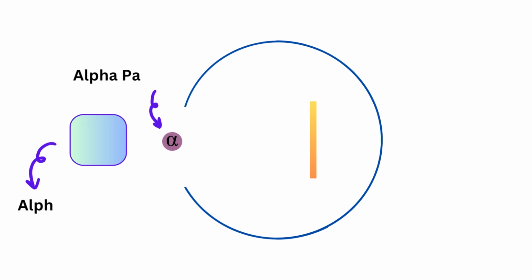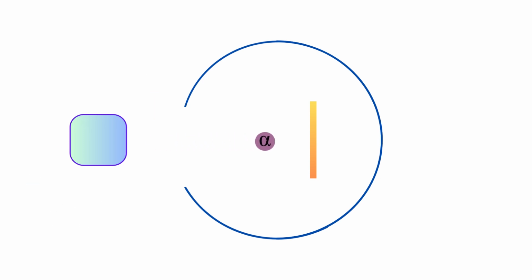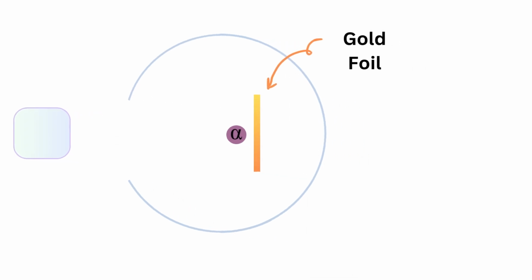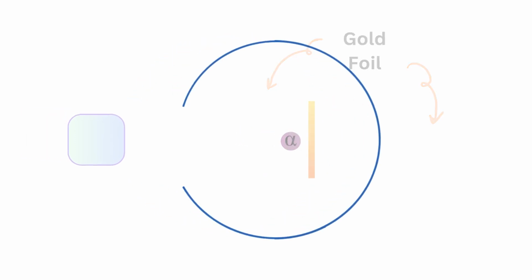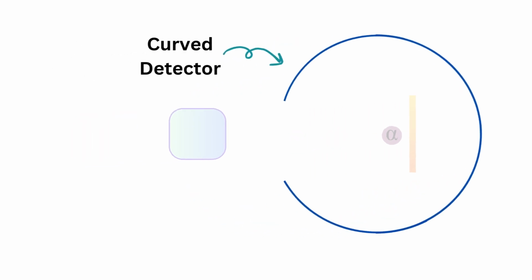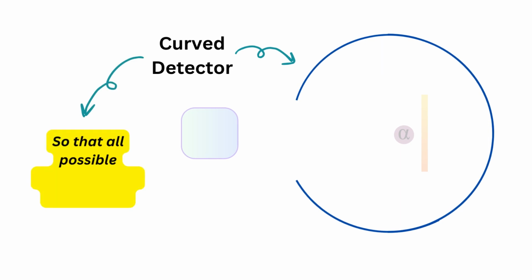This experiment involved throwing a stream of alpha particles onto a very thin gold foil, and then observing how the alpha particles deviated because of the foil. Now you might be wondering, what's so special about gold? Well, it is a stable and unreactive element, and so it won't change chemically when alpha particles strike it. Another interesting thing you might have noticed is that the detector itself is curved. This is done so that all possible deviated paths of alpha particles can be considered.